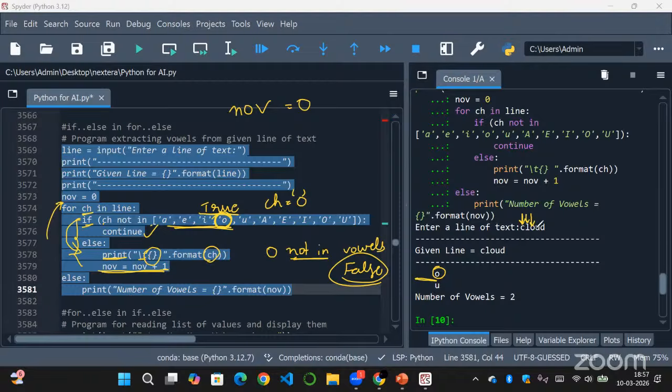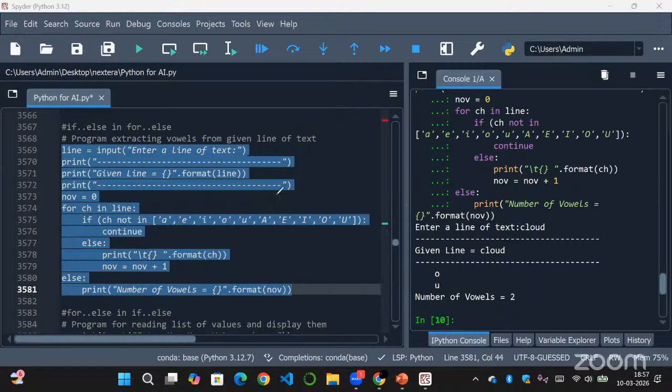So when CH is equal to O, it will go to the else block and print O, and then NOV will be incremented. So 0 plus 1, that is 1. So 1 will be updated in the NOV variable. And then it will go to U and check. So here CH will become U. So CH not in list of vowels, U not in list of vowels, but U is present, right? So this will become false again, the if condition won't be executed and the else block will be executed directly, and with the tab space, U will be printed because CH is U right now.